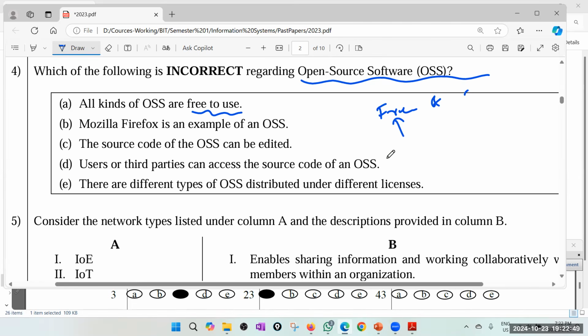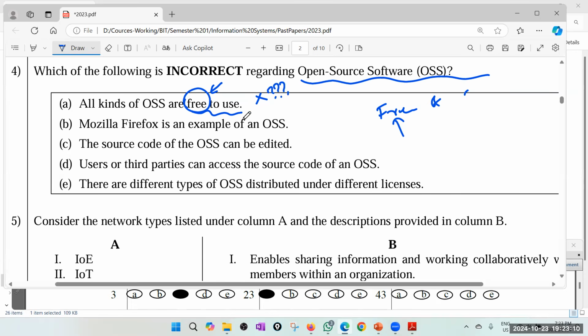Most of the time it is free of charge, but free doesn't mean free of charge. I don't know in which context the examiner used the word free, because free also means freedom. So let's keep it open.